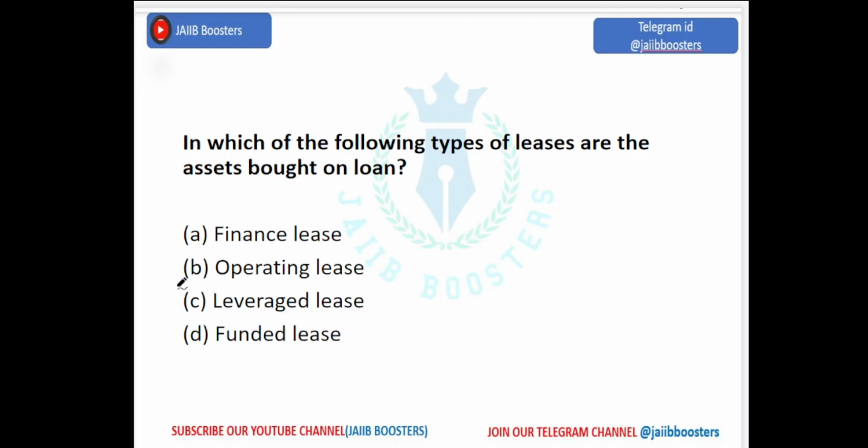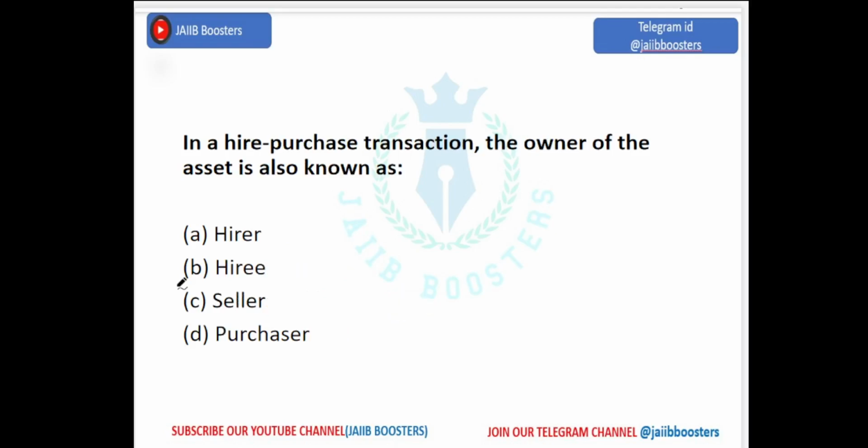In which of the following types of leases are the assets bought on loan? Loan is related to leverage, right? It's leverage lease. In a hire purchase transaction, who is the owner of the asset? Hirer, hiree, seller, purchaser. It's hiree.